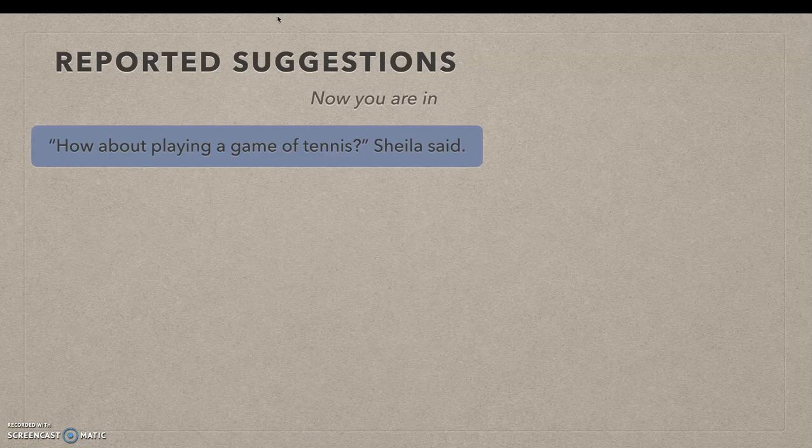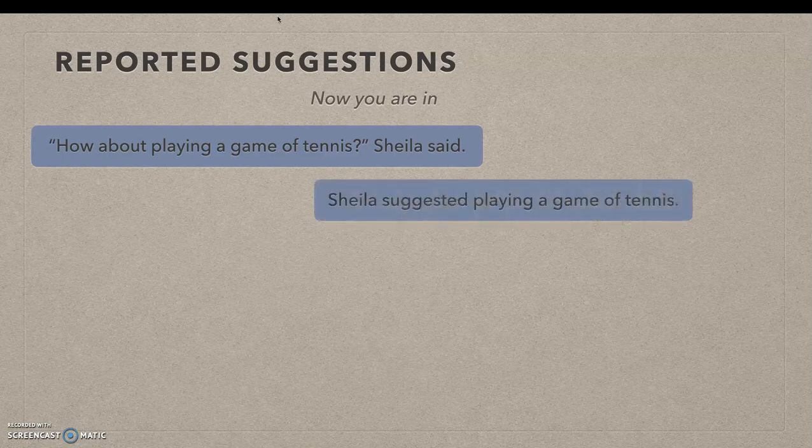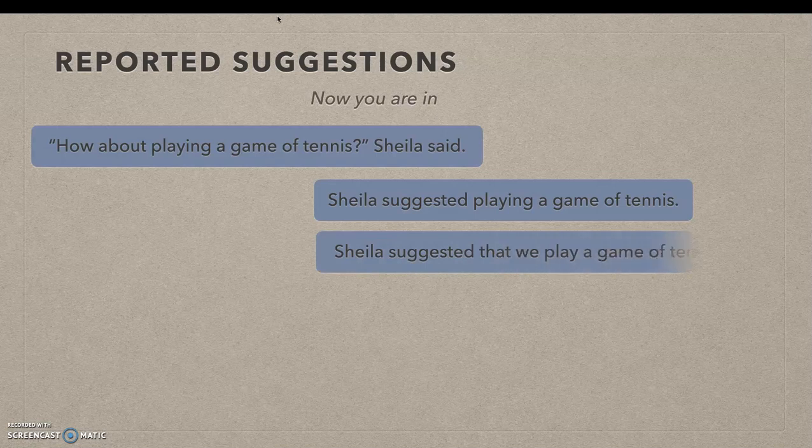Or Shayla suggested that they play a game of tennis. Yes, the first one with the gerund. Shayla suggested playing. And the second one with the that clause. Shayla suggested that we or they play a game of tennis.